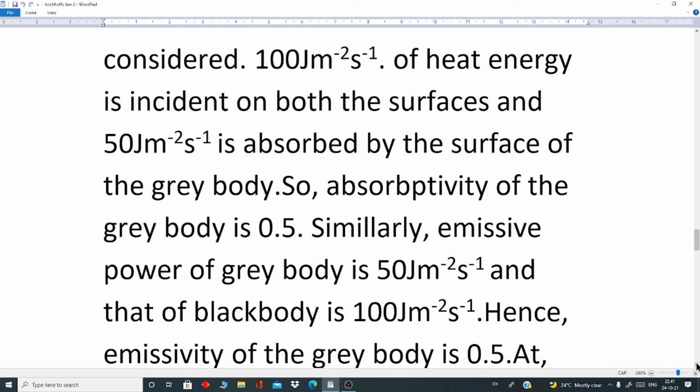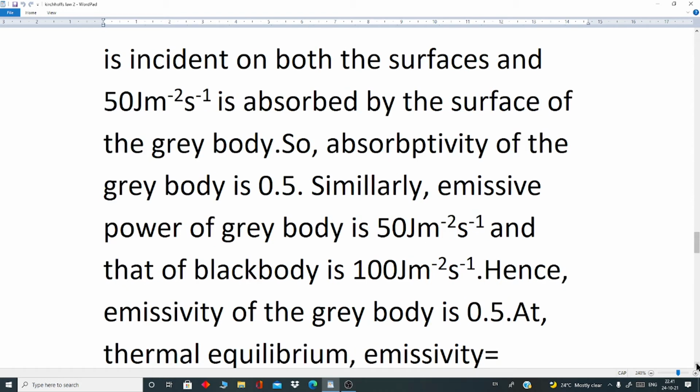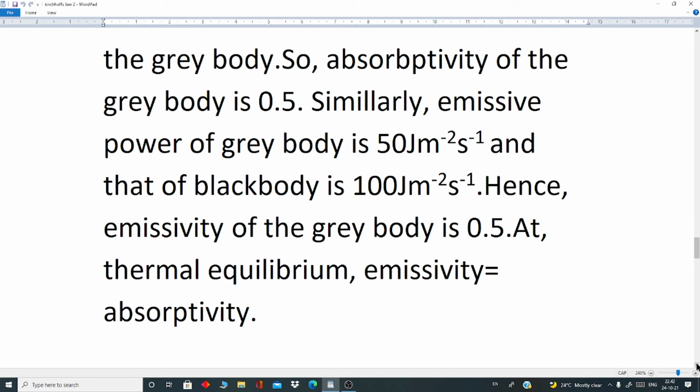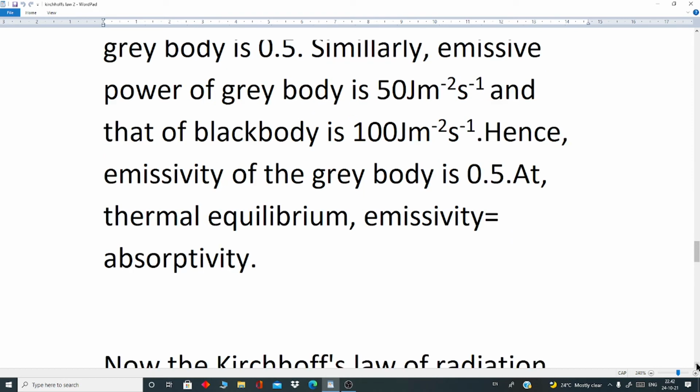Similarly, emissive power of gray body is 50 joule per meter square per second, and that of black body is 100 joule per square meter per second. Hence, emissivity of the gray body is 0.5. At thermal equilibrium, emissivity equals absorptivity.